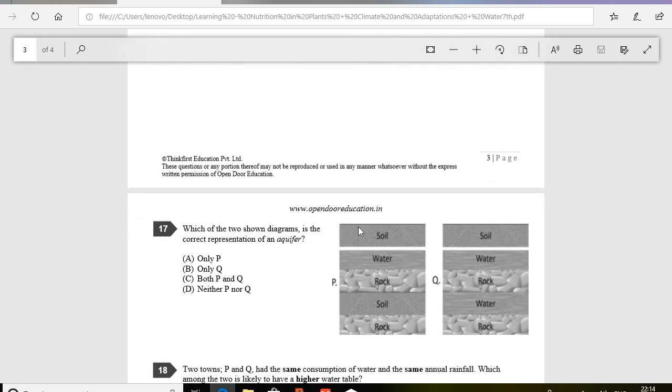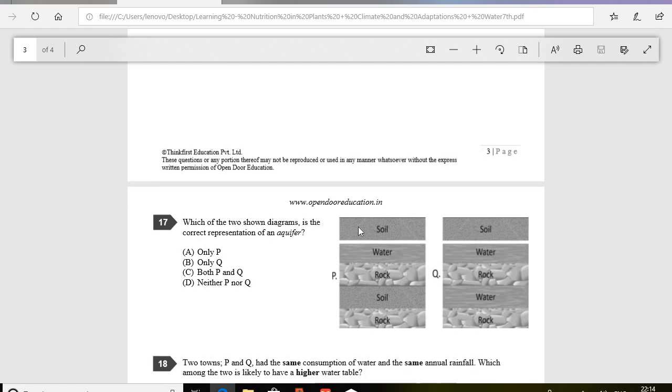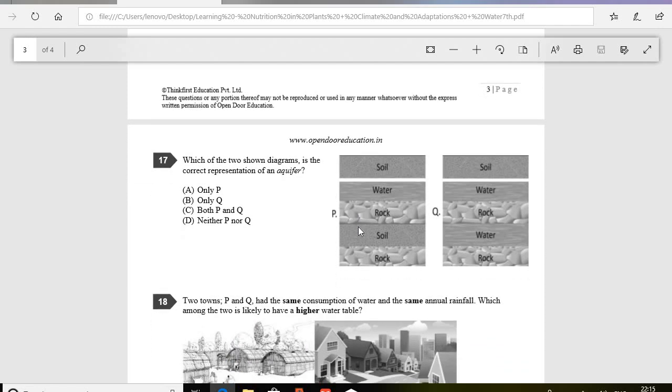After 16, we are moving to the next question, that is question number 17. In this question, two pictures have been shown, two diagrams have been shown. So which is the correct representation of an aquifer? And the correct option is B, that is only Q. As you can see in the diagram Q, there is soil, and between the soil and rock there is water, the water table, and again between the two rocks the water is there.